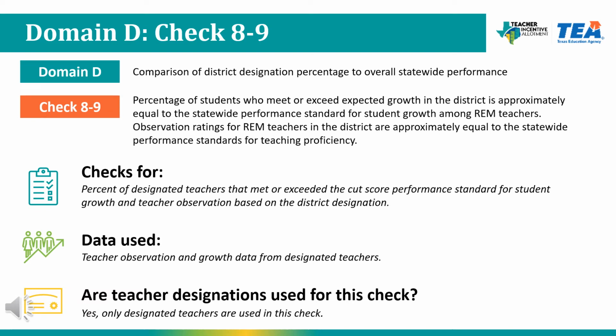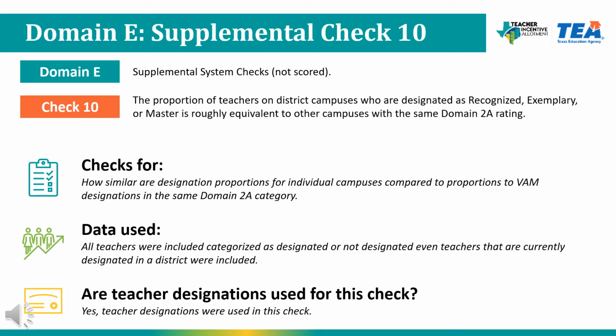Checks 8 through 9 look at how closely aligned designated teachers are to the statewide performance standards. It looks at both teacher observation and percent of students that met or exceeded their growth expectation for designated teachers to see how closely they align with the statewide performance standards. Scoring for each individual teacher is based on proximity to the statewide performance standards. Only designated teachers are used in this check, and scores are based on the average point score for all designated teachers.